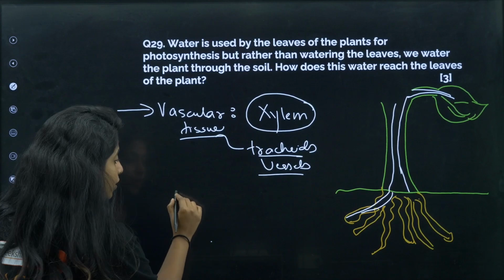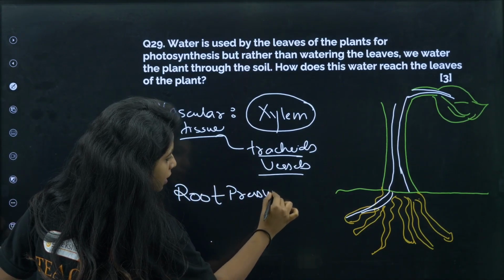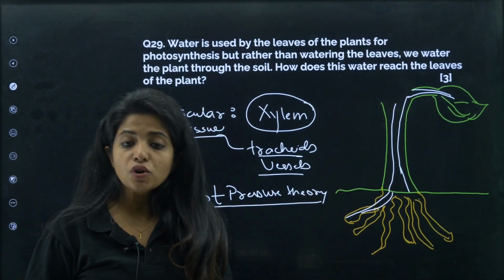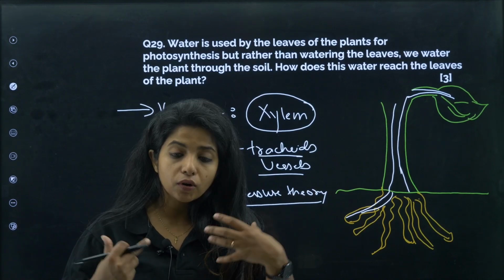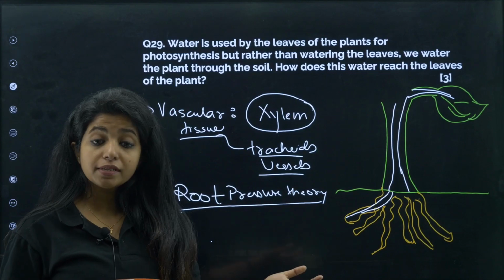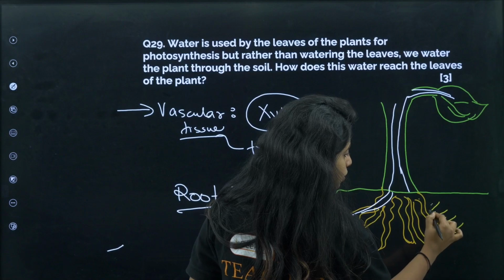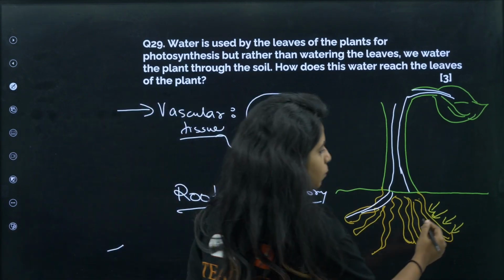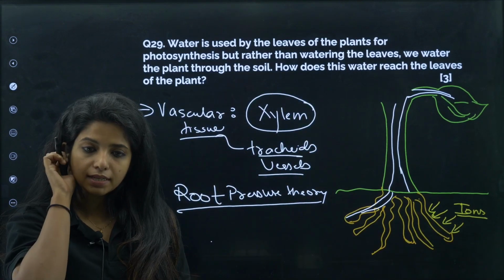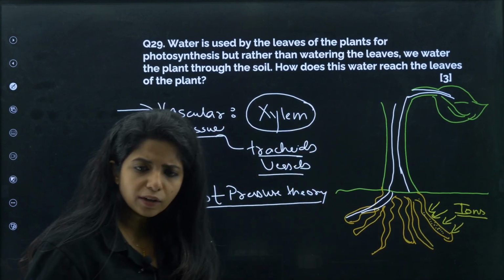first thing, there are 2 ways that the plants acquire water. One is the root pressure theory, according to which plants always need a lot and lots of ions. They need a lot of ions in them for making some pigment or things like that. Chlorophyll itself is made up of nitrogen and stuff like that. So what do they do? They take in the ions from the soil, they take it inside. Now it is inside, so the concentration of ions which is there is way too much.